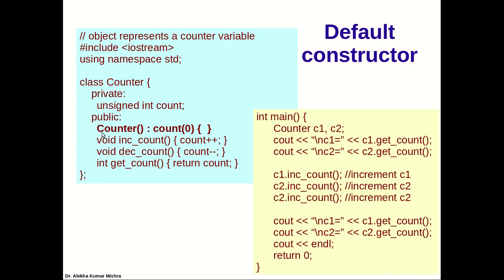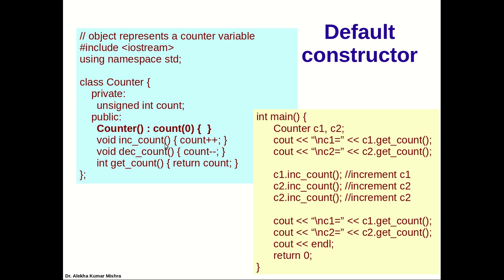That is the short way. You write the constructor Counter, open and close parentheses, followed by a colon. You can put all the data members of the class, separated by commas, and put the initialization value within the parentheses. Just like, if you remember, when you dynamically create an object and initialize it, at the same time we pass values within the parentheses. The same structure is used here. It's an alternate, shortcut way. When this constructor is invoked automatically, it sets the count value to 0. That's all it is doing, followed by the empty body of the function.